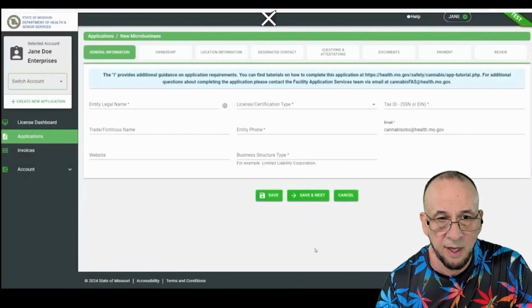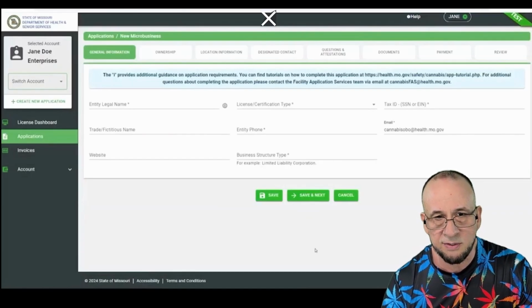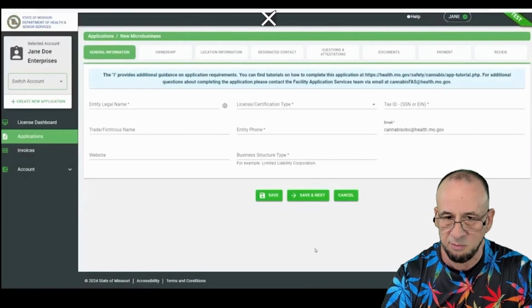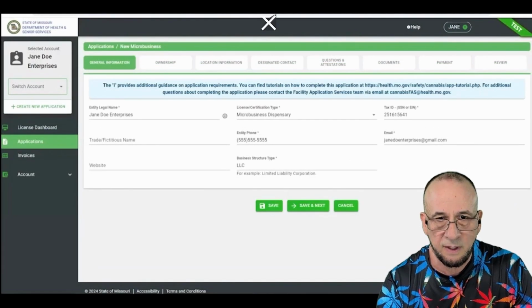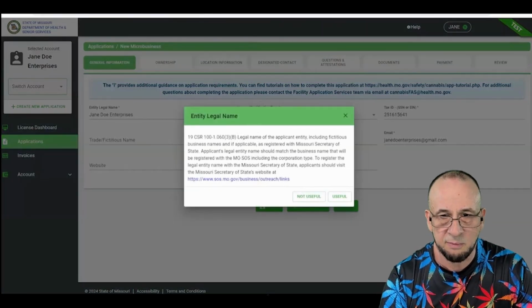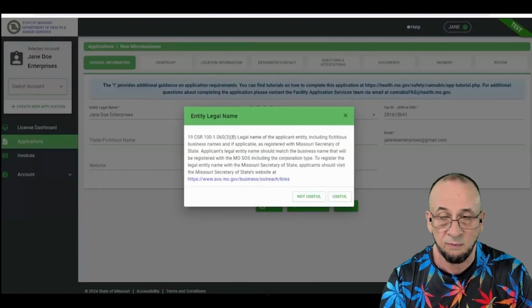Also, you see where it says entity legal name, and then there's a little i right there. That means you can click that and get a little bit more information about what's going on. So fill out all your stuff. If you need to get some more information, click that little thing. It'll bring up some information right here so you can hopefully understand it better.